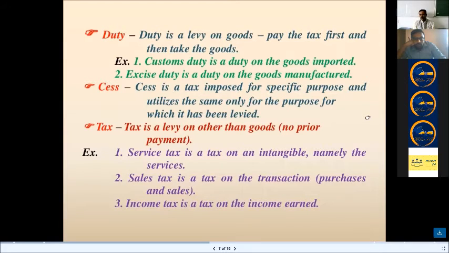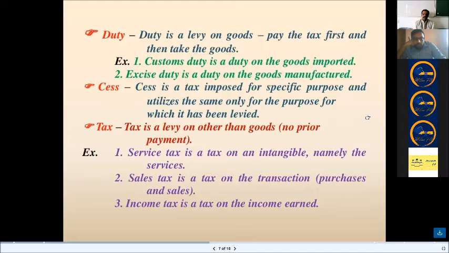Excise duty is a duty on goods manufactured. So, what is the difference between duty and tax? Duty you have to pay first. Only when you pay customs duty will your goods be released from the customs office. Only when you pay excise duty on the goods can your goods leave the factory premises. Okay, so that's the definition of duty.